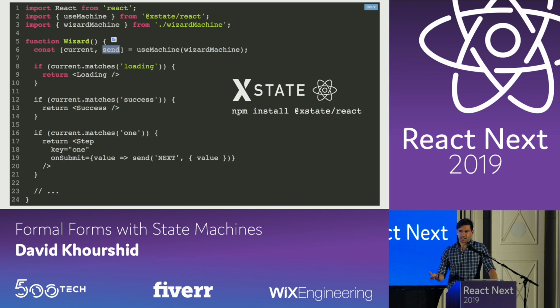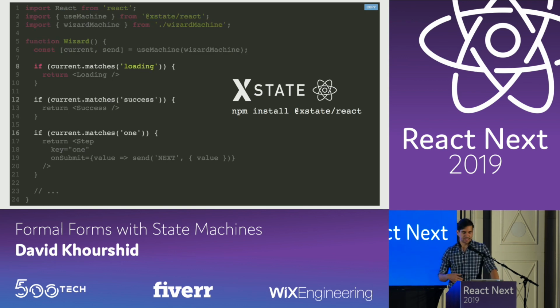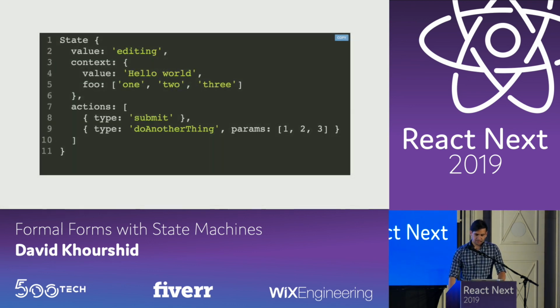Now I like saying send instead of dispatch just because it's shorter, but it's the same idea. You're sending events to this reducer, really a reducer on steroids, and it gives you the current state and a whole lot more. It also includes methods such as matching based on what the state is, and a nice convenient way to send events back to that state machine.